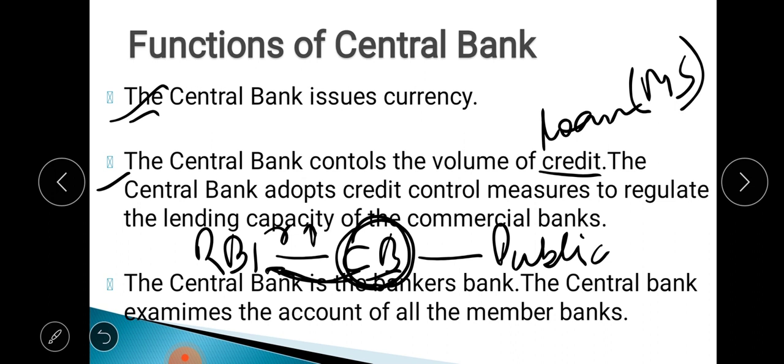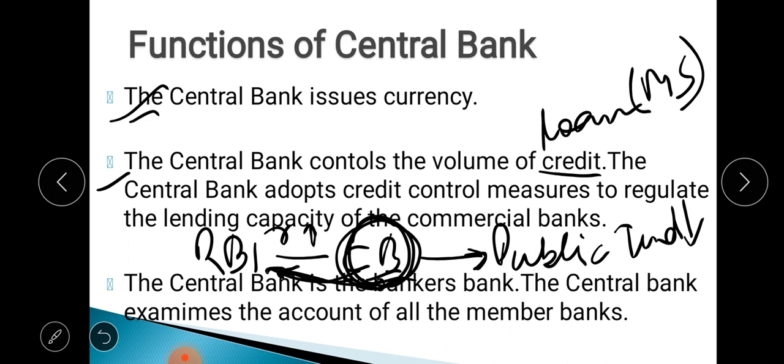And since the commercial banks will borrow less, and we know the commercial banks provide loans to the public, if they have a smaller amount of money because they have borrowed less from the RBI, because the rate of interest has increased, their lending capacity will reduce. Commercial banks' lending capacity will reduce, because they have borrowed a smaller amount from the RBI or the central bank.